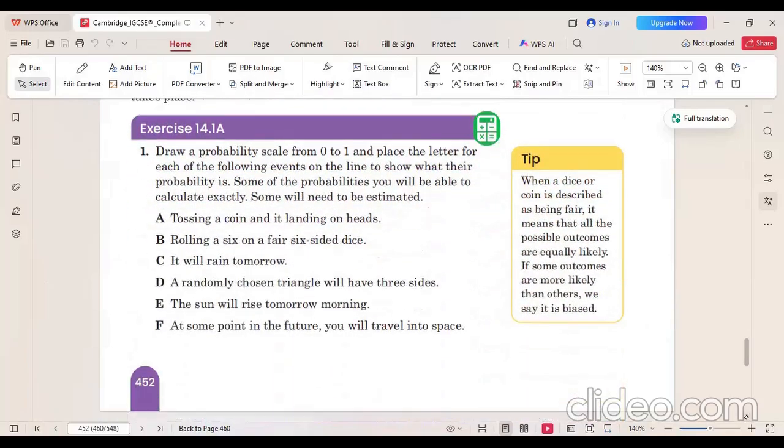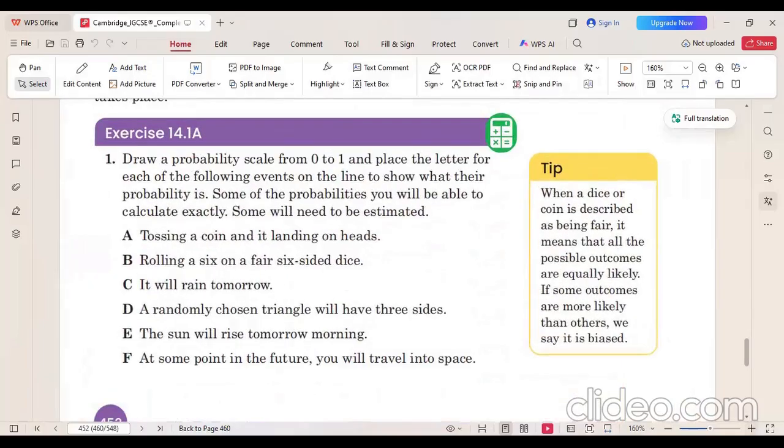14.1a, which is about the very simple concept of probability. First of all, in the first part, they're asking you to draw a probability scale from 0 to 1 and place the letter for each of the following events on the line to show what their probability is. Some of these probabilities you will be able to calculate exactly and some will be just for estimation. So let's check the A part.